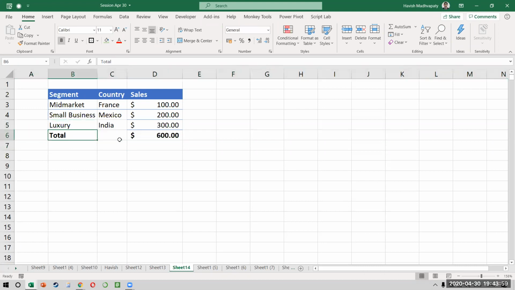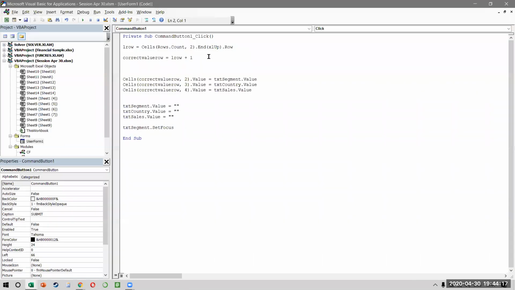So let's do it once together. Now my problem is that my last row should not be, this is the last row will come as 6, but my value is also going to come as 6 something. I hope that makes sense. L row is 6, but because total is going to be shifted down, my value will come in the 6th row, which means that I don't need to have this correct value row. So my correct value row is not +1, it is L row itself.